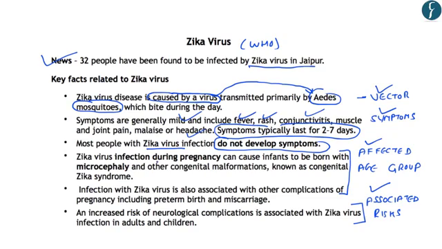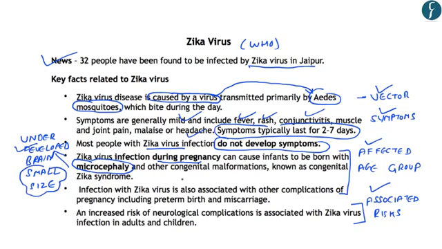Now, Zika virus becomes dangerous during pregnancy. If a person is infected by Zika virus during pregnancy, it can cause infants to be born with a condition called microcephaly, which results in an underdeveloped brain and small size of the head. It is also related to other congenital malformations known as congenital Zika syndrome. So the proper development of a child is hindered because of Zika virus infection, and that is why these are known as congenital malformations, because this underdevelopment is present from the time of birth itself.